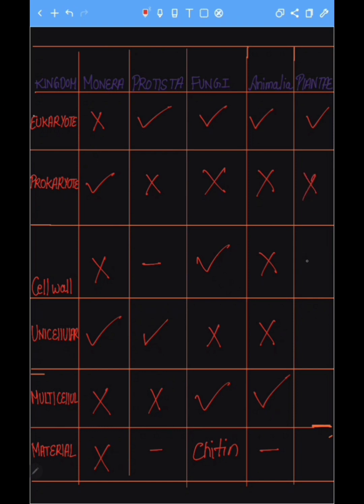Next is Plantae. Plantae is not prokaryote. It has a cell wall. It is not unicellular. It is multicellular. Now material. It is cellulose. The material here refers to the material of the cell wall, of what material the cell wall is made up. Okay, so here we get a clear-cut differentiation between all the five kingdoms. So you can take a screenshot of this particular chart so that you can understand it well and very easily.